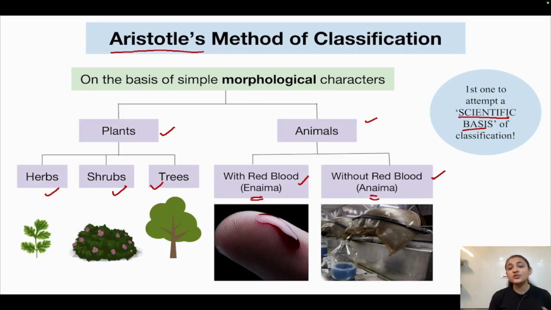Now this is a horseshoe crab. It has blue blood. So it was placed under this category, anema. And this is a human being's finger, oozing out red blood. So they were kept under the category enema, and all the organisms with red blood were kept in this category. Those which did not have red blood were placed in this category, that is anema.